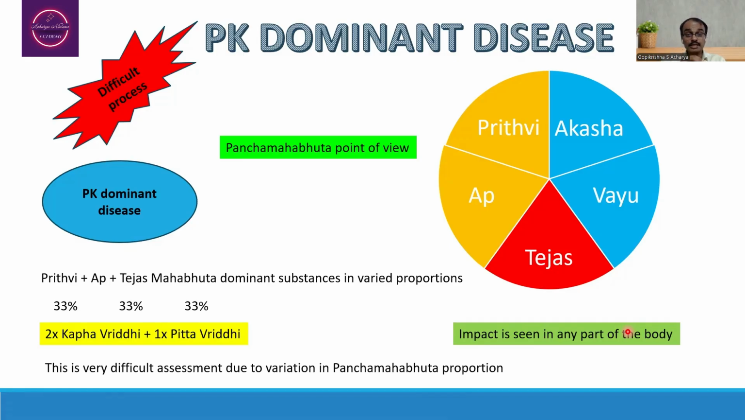Why is this particular assessment difficult? Because the food substances the person is going to consume may vary. The person consumes one morsel of the food substance, there may be a possibility of different dosha vitiation. Another morsel, different dosha vitiation. Third morsel, different dosha vitiation. In that way, the proportion of dosha vitiation is going to differ in each and every individual depending upon the nature of the etiological factor exposure.